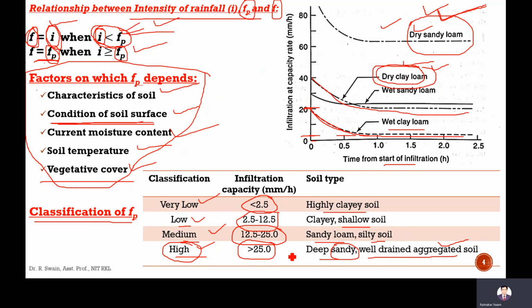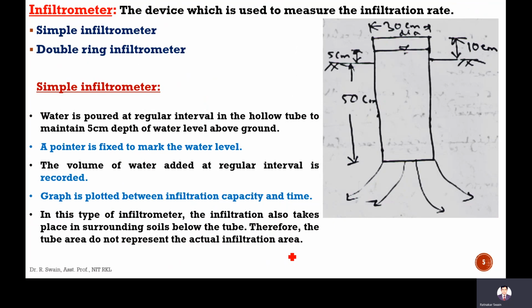Next is the measurement of infiltration. The instrument or device which is used to measure the infiltration is called an infiltrometer. One is called a simple infiltrometer, another is called a double ring infiltrometer. What is a simple ring? A simple infiltrometer is nothing but a tube. It's a ring whose diameter is nearly 30 cm, and the total depth is 50 cm below the ground and 10 cm above ground, total 60 cm.